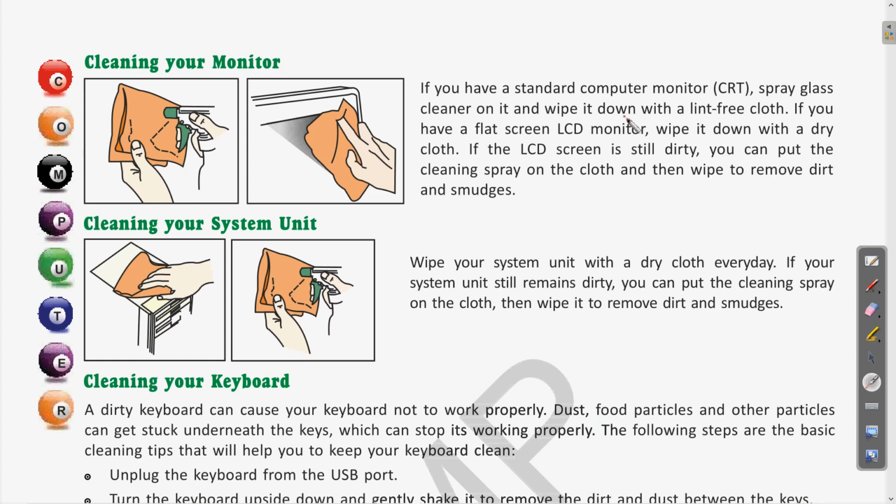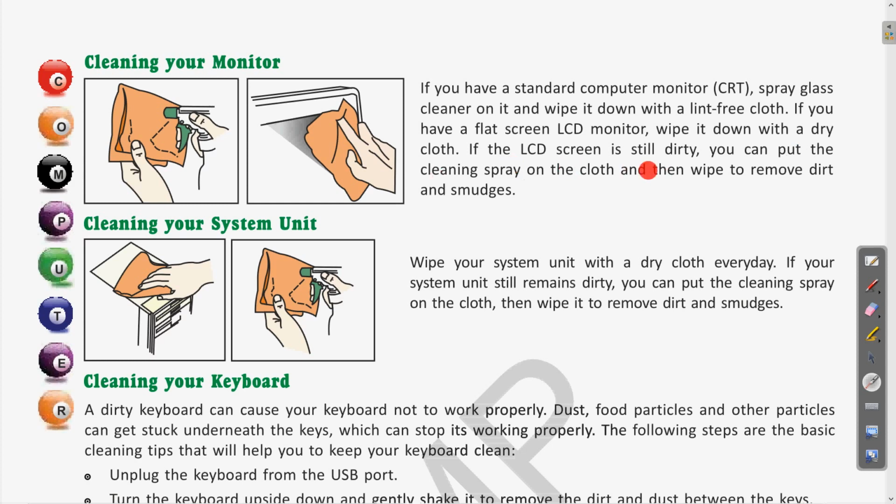So there are some clothes which are lint free, there are no tiny spores above the surface of the clothes, so you can use those, so it will clean the surface very properly. So if you have a flat LCD type monitor, wipe it down with a dry cloth. Clear? So for an LCD monitor, you can simply use a dry cloth.